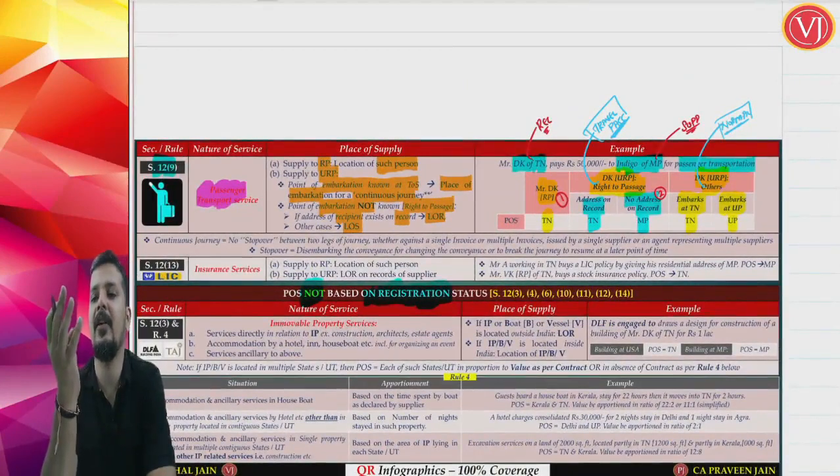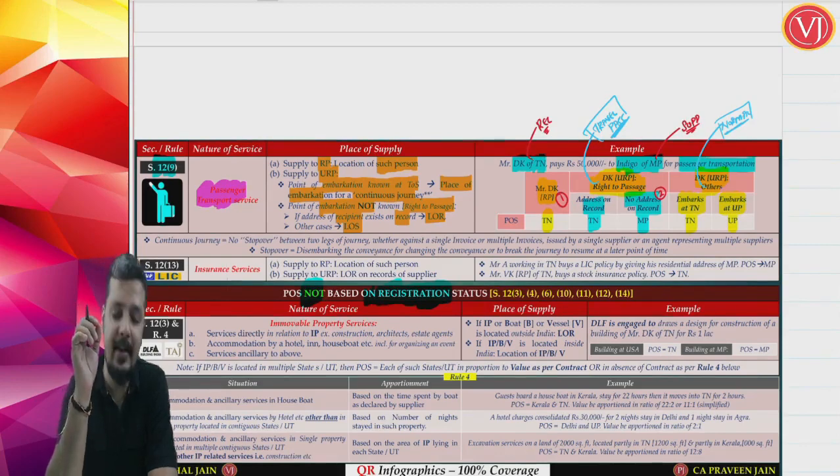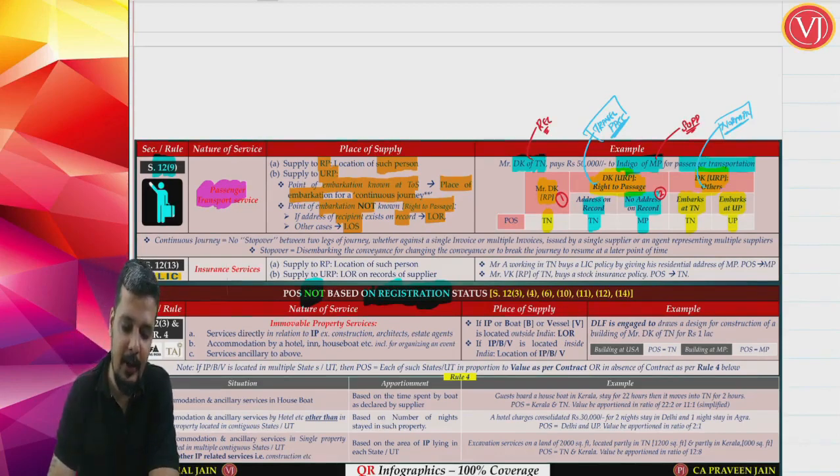Now here, in a situation where the recipient is unregistered and it is a normal case, the place of supply is the place where the passenger embarks the conveyance for continuous journey. What is meant by continuous journey? Continuous journey means there is no stopover between 2 legs of the journey.